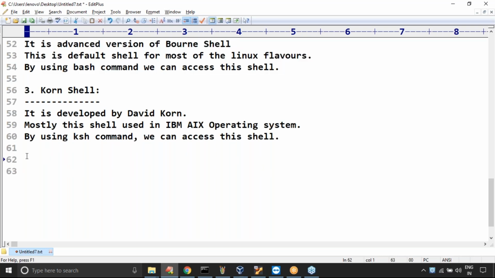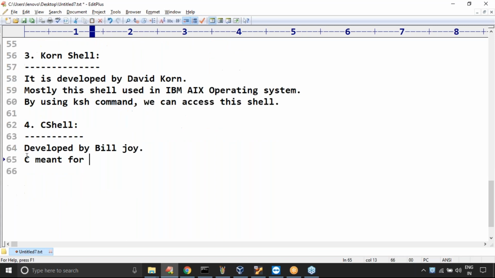Okay. Next, sir, the fourth one is C shell. Just observe that, sir. C shell. So who developed this one, sir? Developed by Bill Joy. Next, what does C stand for? Can anyone please guess?